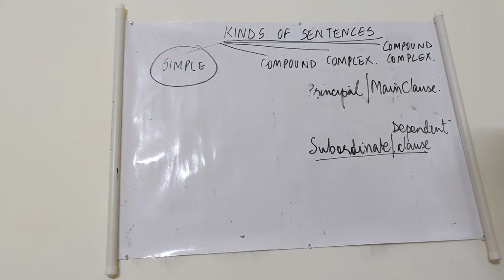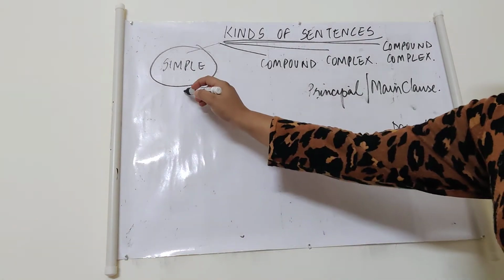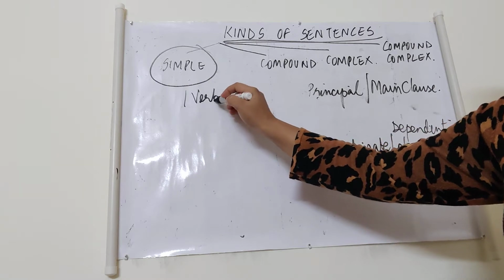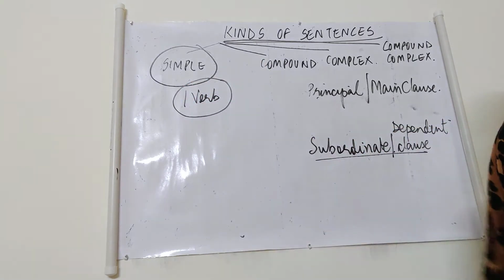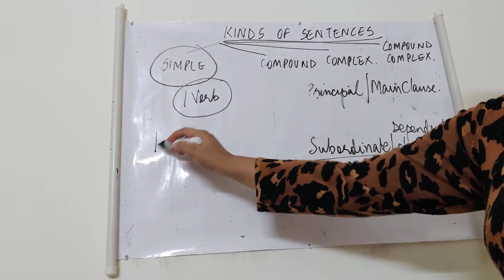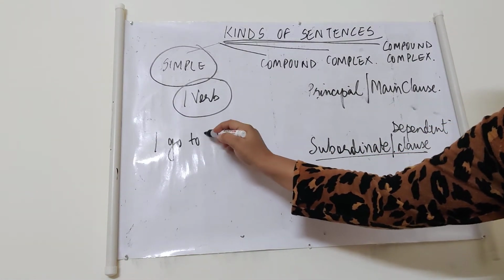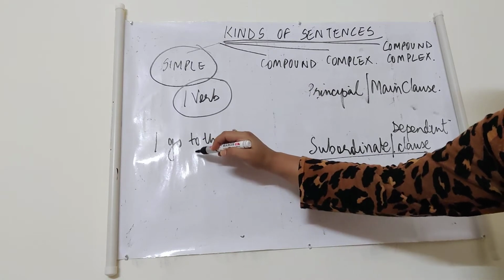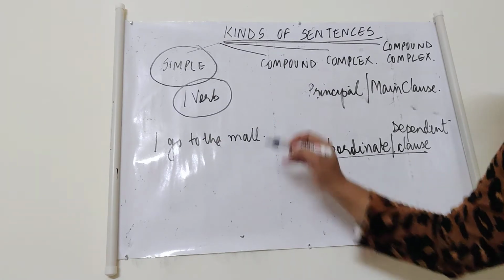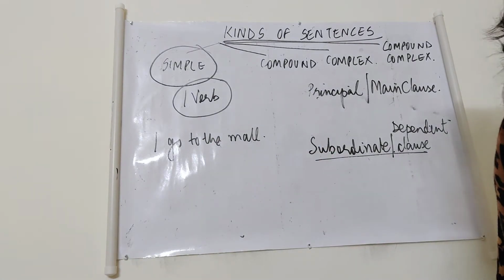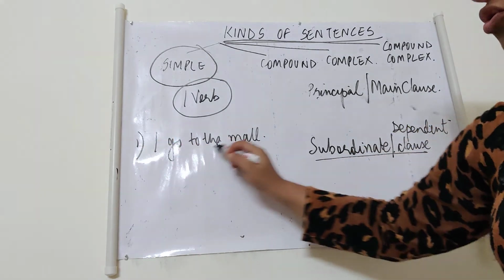So today I am going to discuss with you the very first type of sentence, which is the simple sentence. Now I have got a formula. Formula means one verb sentence. Simple sentences are one verb sentences. For example, if I say, I go to the mall. I am going to take simple sentences only to make you understand, because this is really a very important topic.